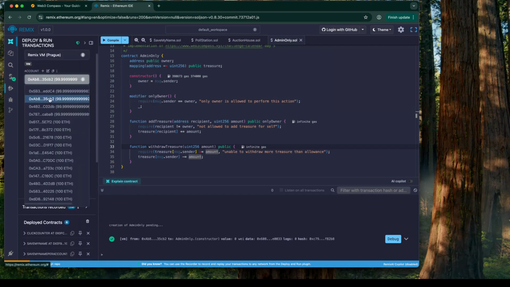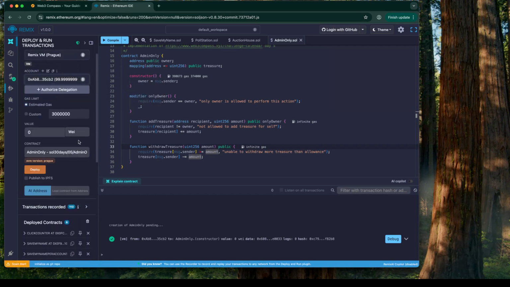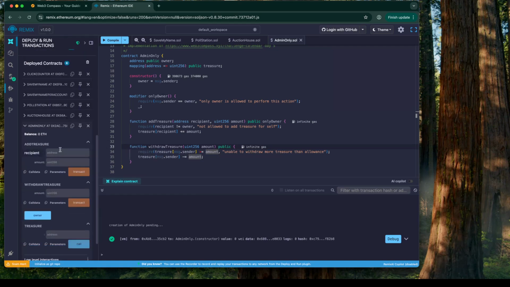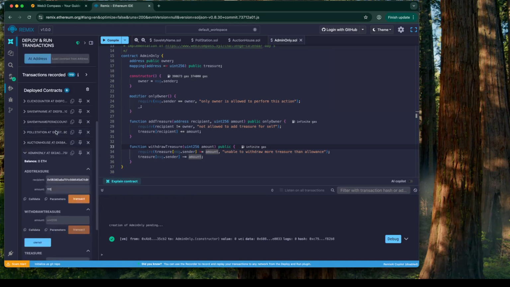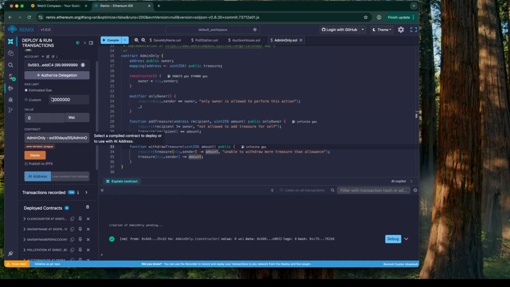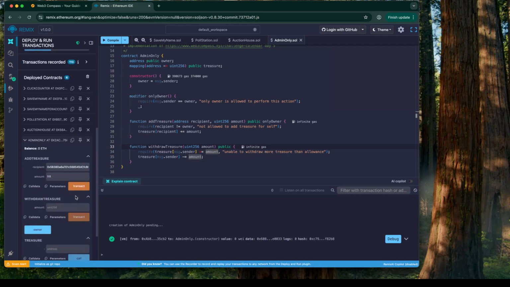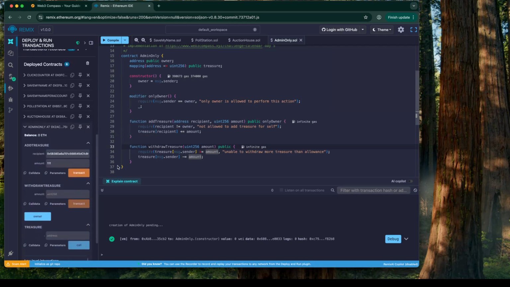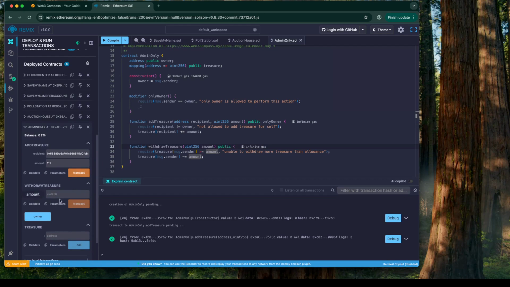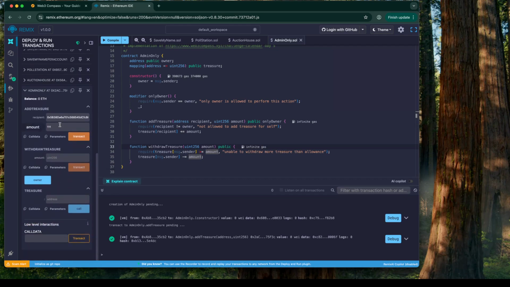Alright, so I'm going to copy this address, copy account, and put in recipient and amount 1, and then I'm going to switch back to the owner or the admin account, the admin only account, and then I press transact, and that goes through.